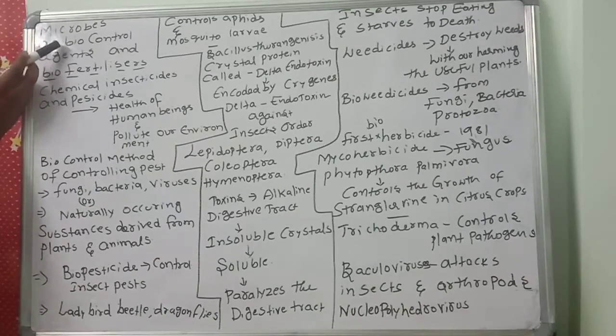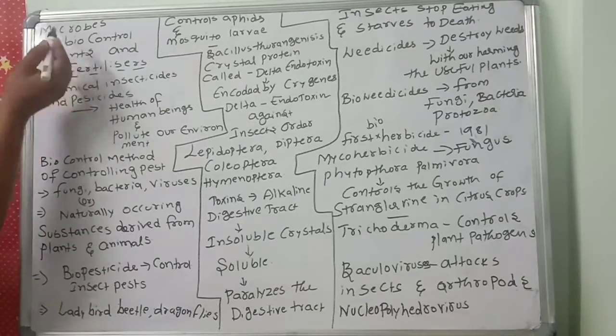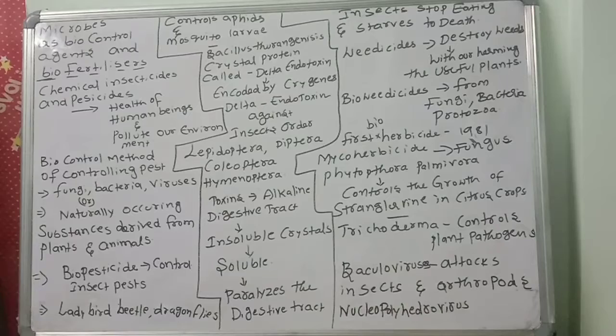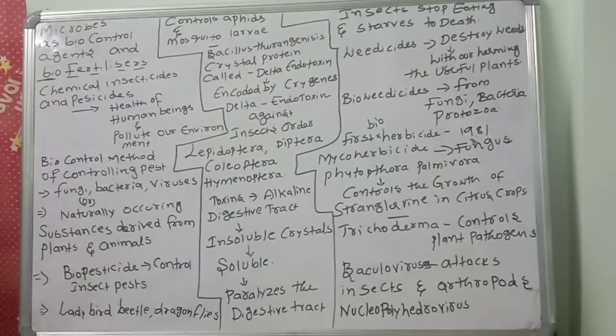Microbes as biocontrol agents and biofertilizers means microbes control the pathogens. Microbes kill the harmful microbes. That is why microbes are useful as biocontrol agents and as biofertilizers. So this also we are going to discuss.